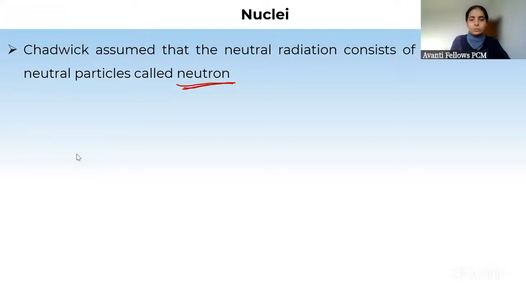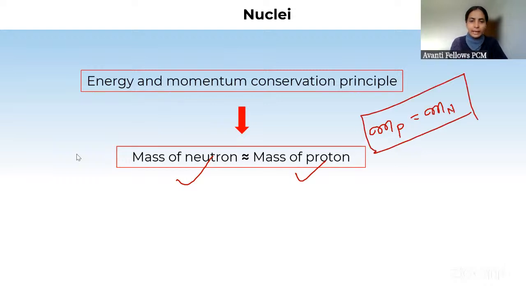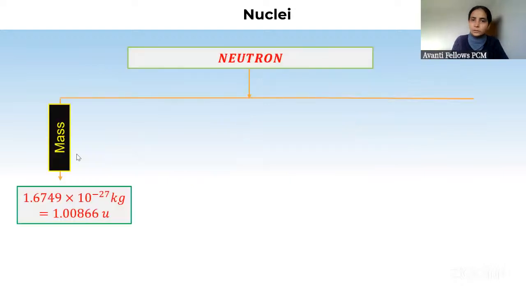Okay, chalo. So we will see a bit about neutron. Neutron का mass क्या था? Mass of proton के so almost equal था. So mass of proton and mass of neutron we will write as same. ठीक है? And we already know mass of proton is 1.67 into 10 to the power minus 27 kg to some good approximation, and mass of neutron भी देखो इसके ठीक है.